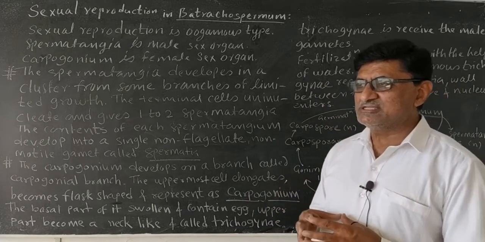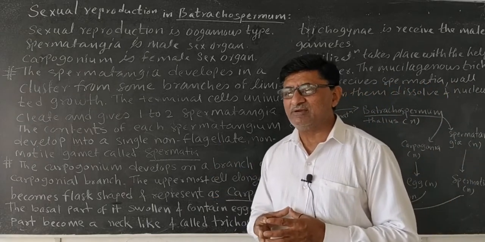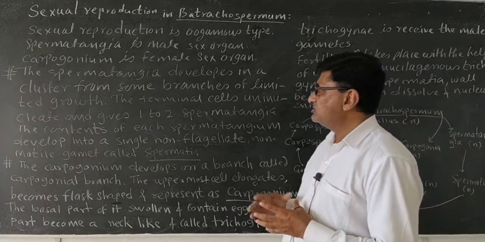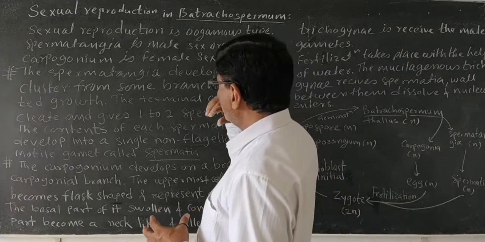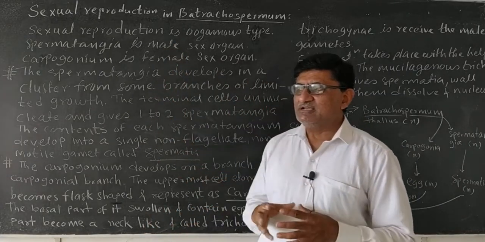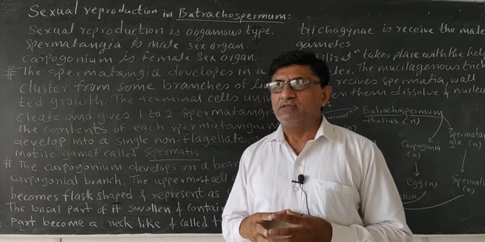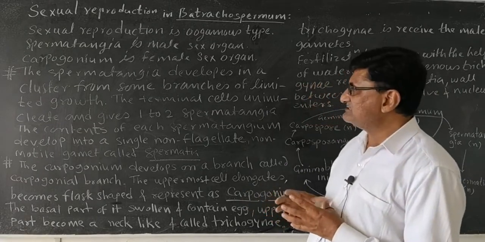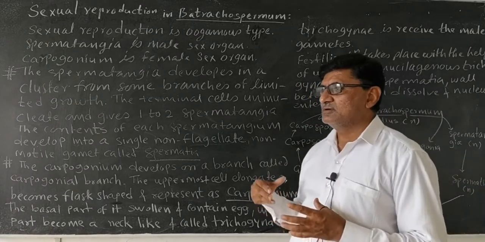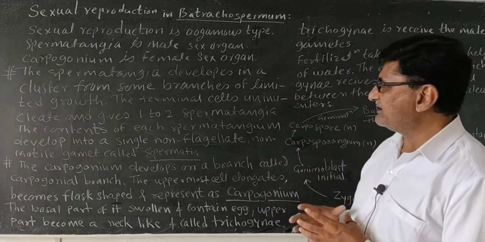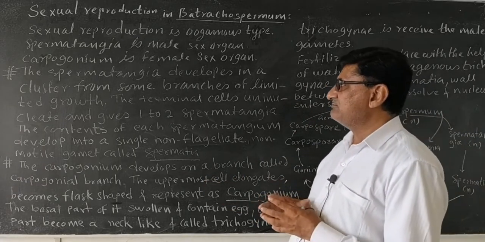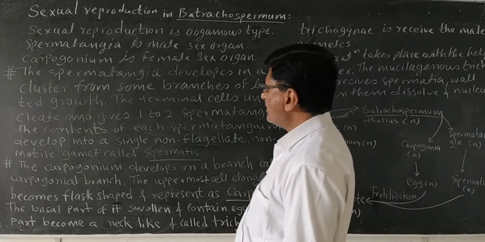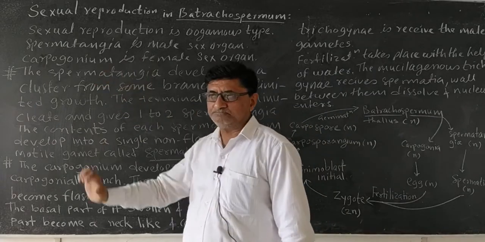The terminal 2-3 cells may contain a spermatangium, and such cells are called spermatangia. The spermatangium is a spherical uninucleated structure. When it comes out by breaking the wall of the spermatangium, it becomes a spermatium, which is the male reproductive structure or male sex organ, whereas the female sex organ is called a carpogonium.